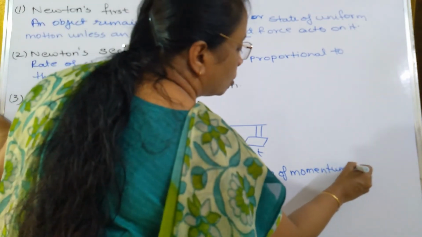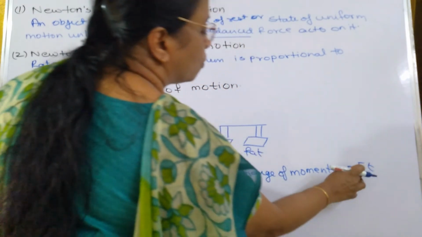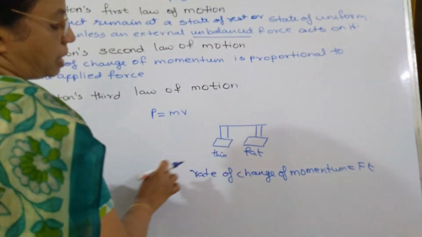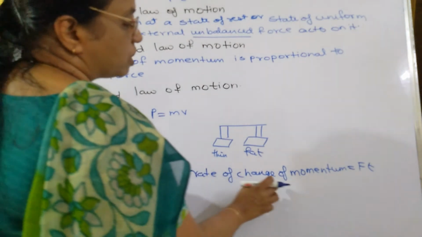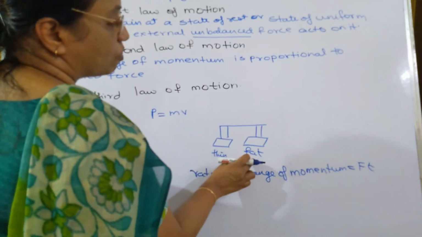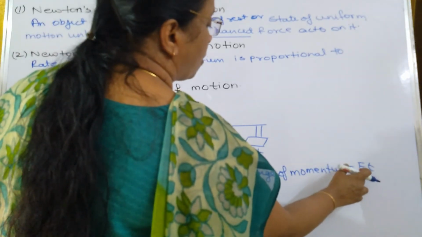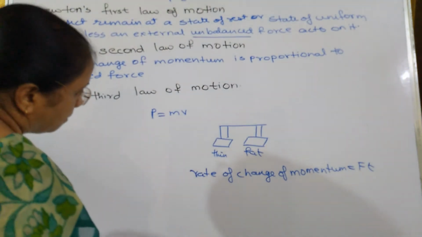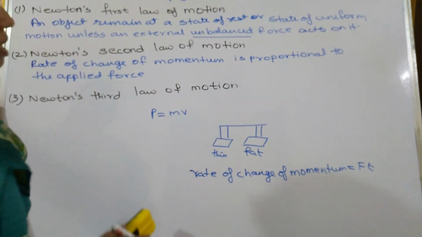Is equal to what? F into T. That means the force and the time. Since I am applying the same force in the same time interval, the rate of change of momentum for both of them will be the same. Why is it the same? Because it is equal to F into T, that is force into time. Same force, same time it is applied, therefore the rate of change of momentum is the same for both of them.